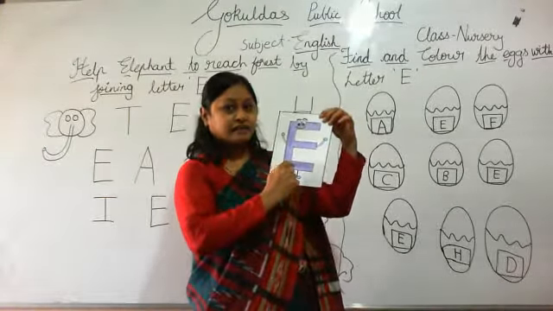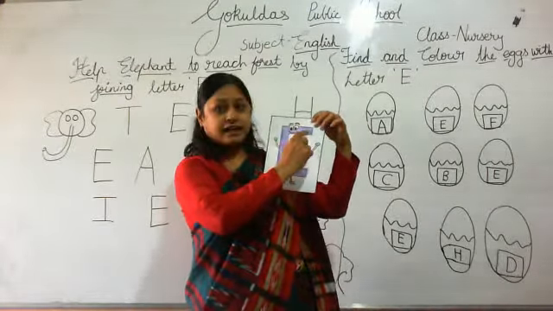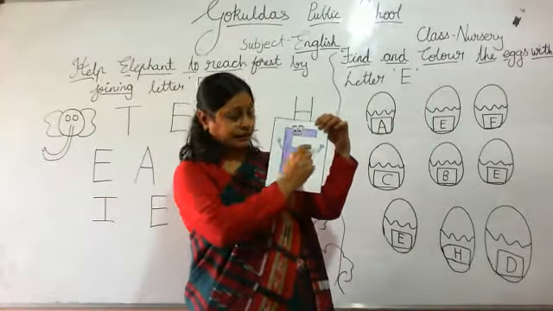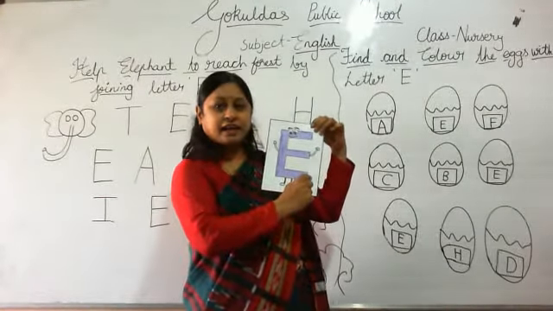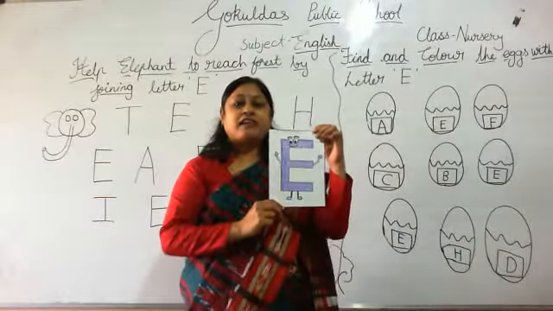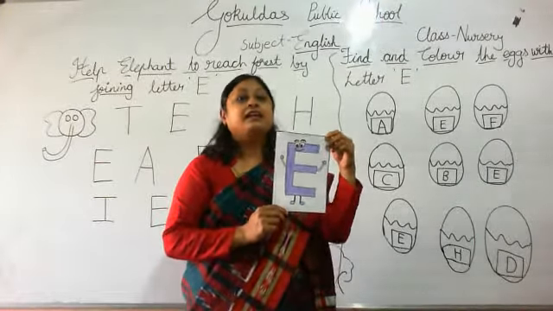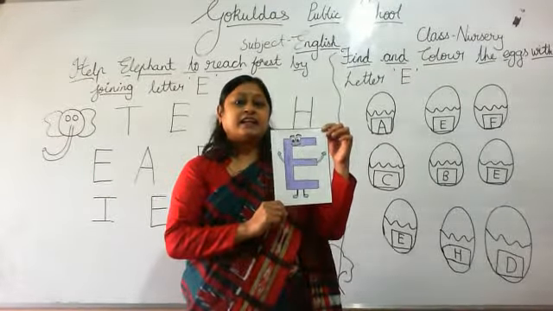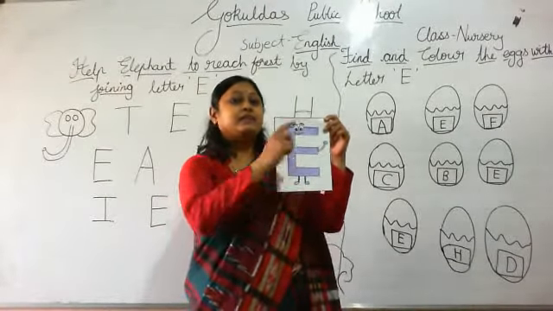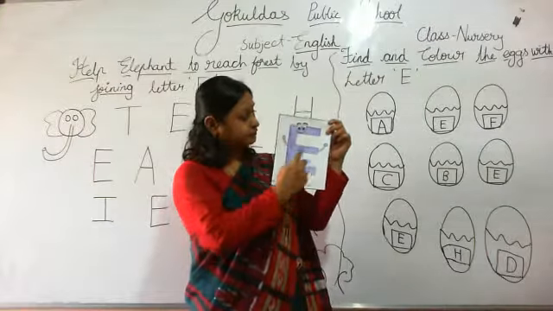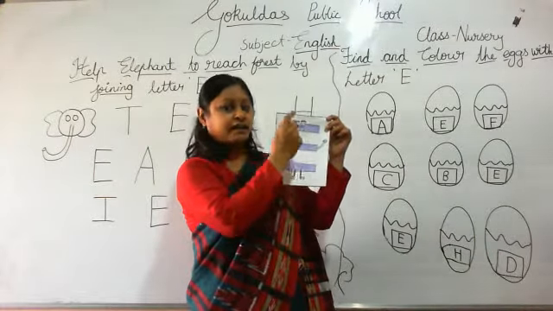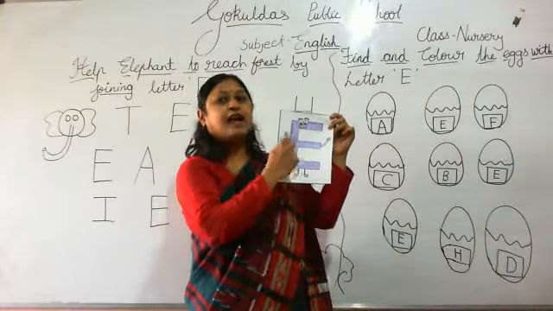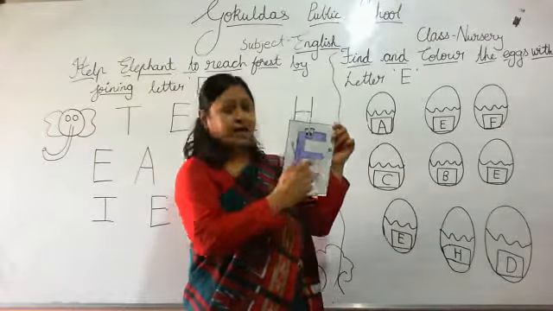Standing line, sleeping line, sleeping line, and again sleeping line. So which letter will form? Letter E.